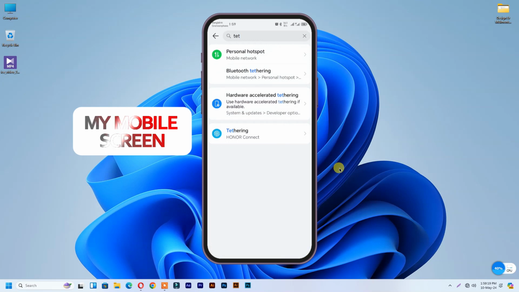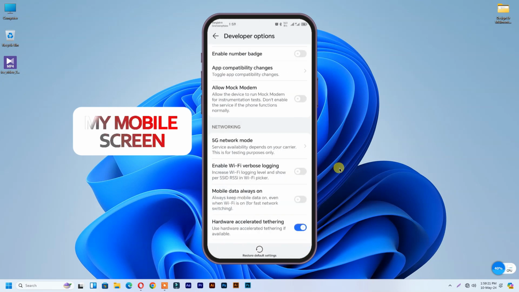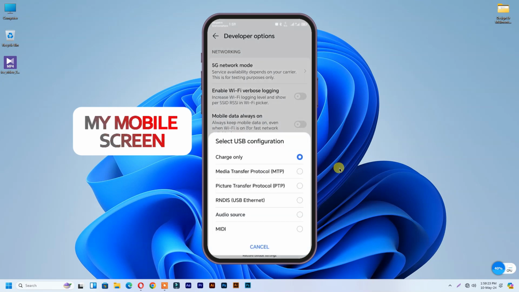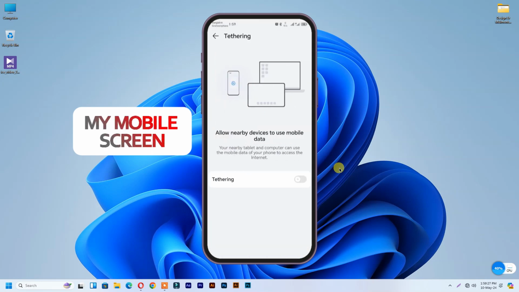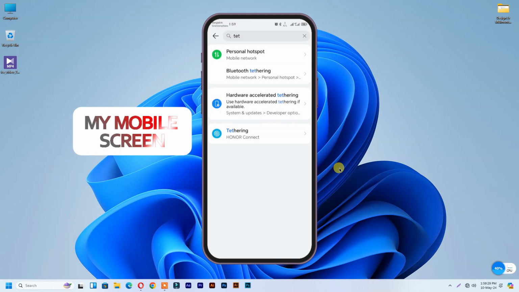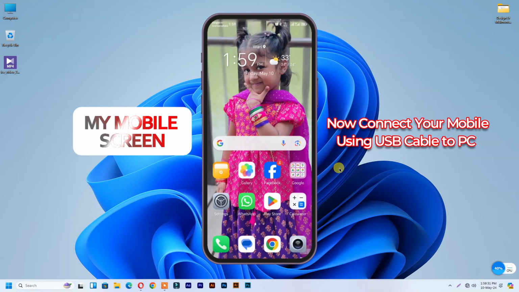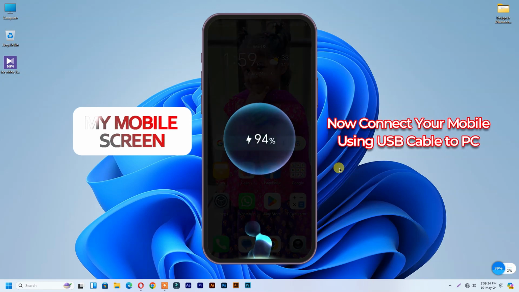Search tethering. First you go developer option, select USB configuration, then select RNDIS or USB Ethernet. Then turn on your mobile phone tethering option. After doing that, connect your mobile phone by USB to computer.